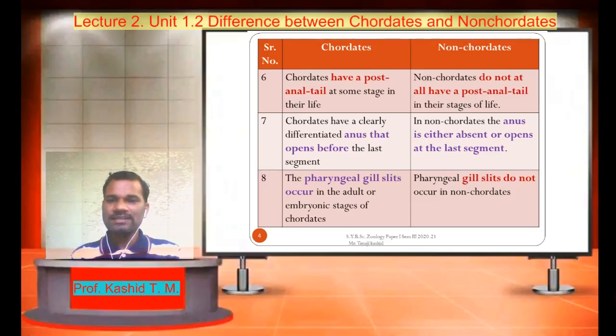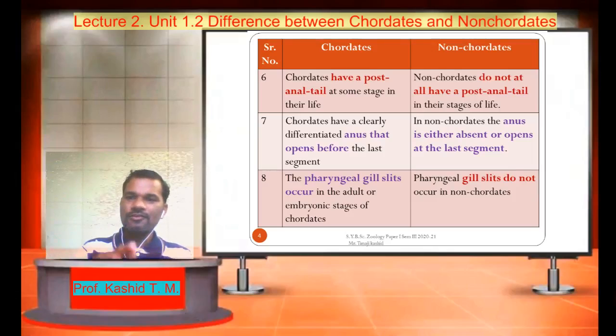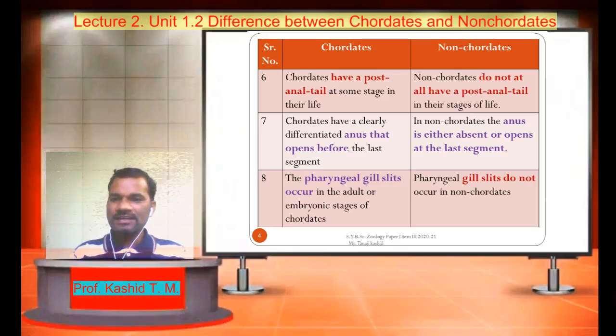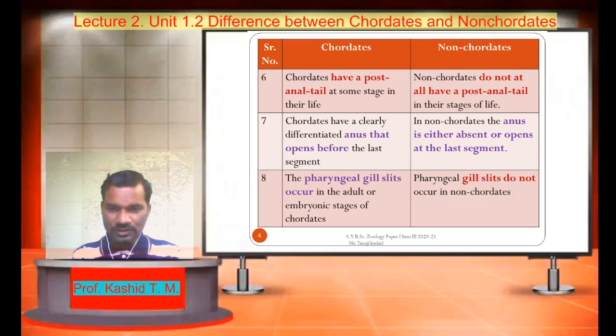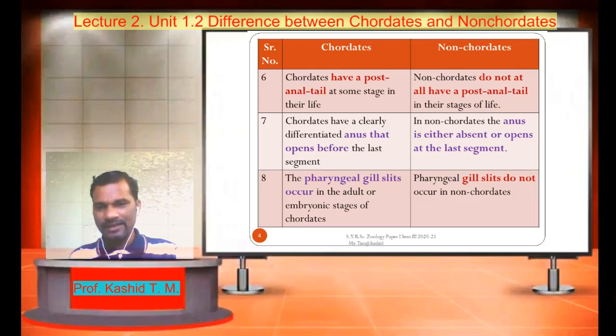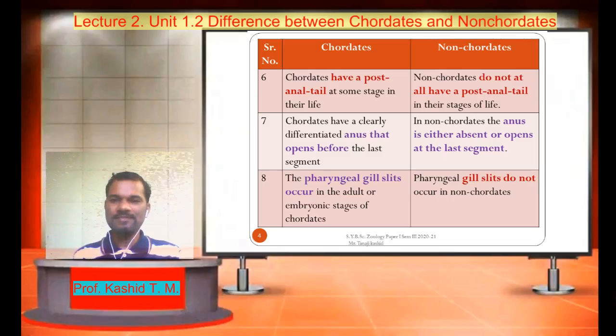Chordates have a post-anal tail at some stage in their life, whereas non-chordates do not have a post-anal tail in any stage of life at all. Chordates have a clearly differentiated anus that opens before the last segment, whereas in non-chordates the anus is either absent or opens at the last segment.